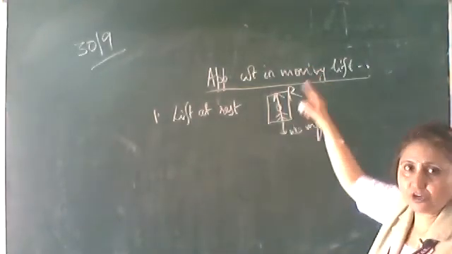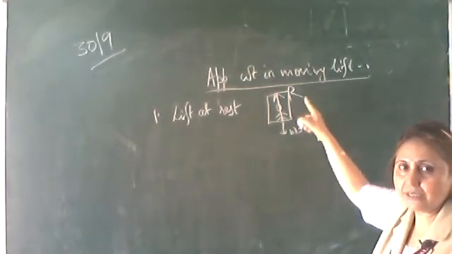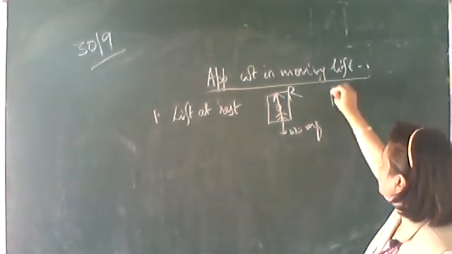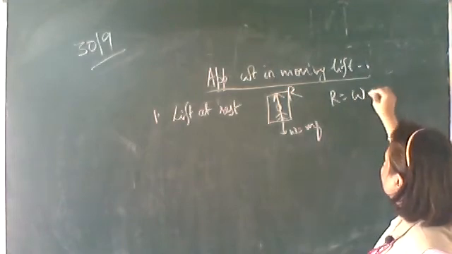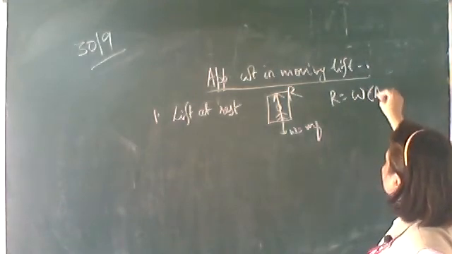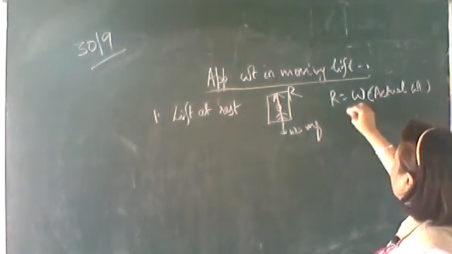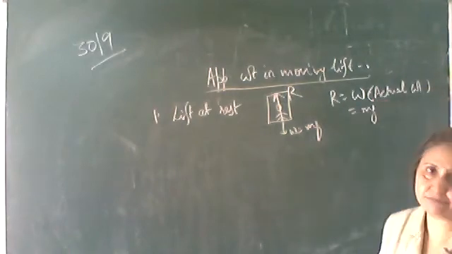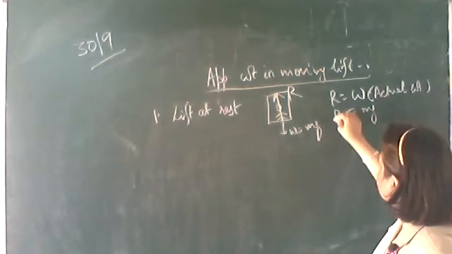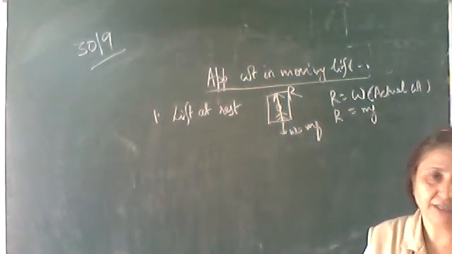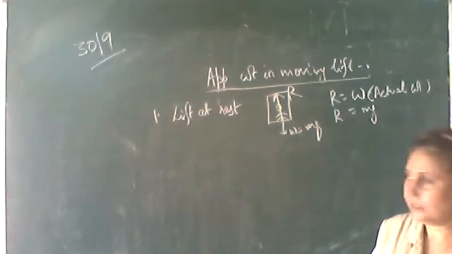Now the lift is not moving at all. So R is equal to mg. R is equal to W. Okay, this W is what? Actual weight. So his apparent weight is equal to his actual weight and W is equal to mg. So the apparent weight equals his actual weight if the lift is at rest.